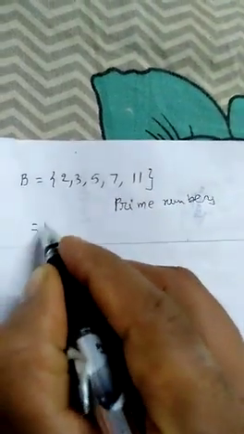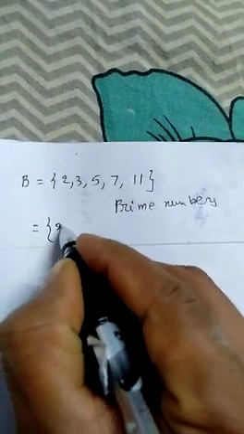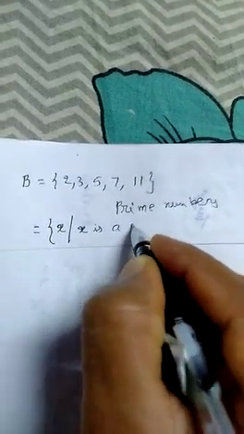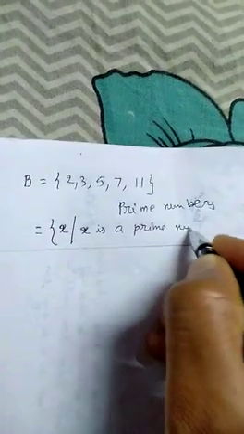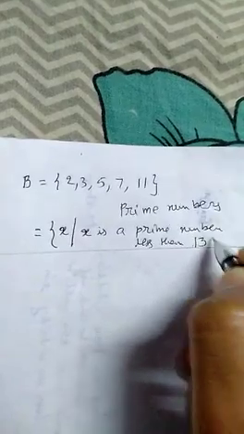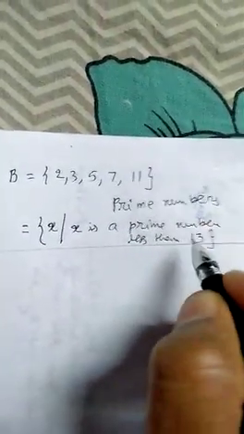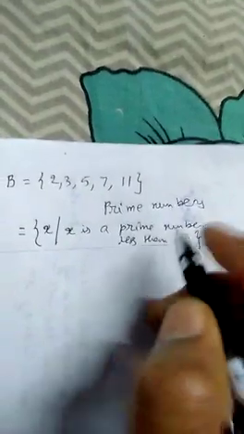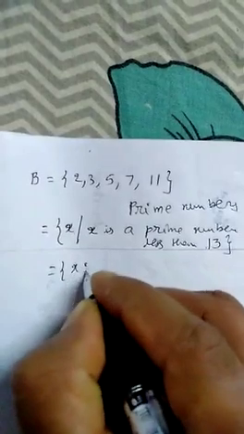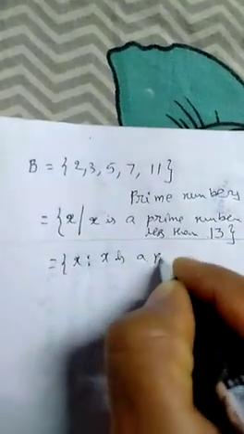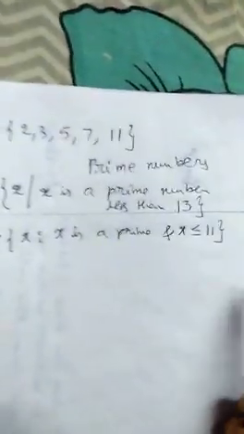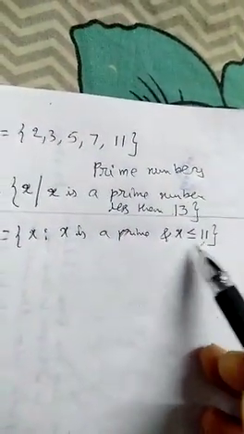So when you want to write a condition, you should write here set of all X such that X is a prime number less than 13, because below 13 means 11 also will come. If you write here less than 11, a problem will come. So you can also write like this: X such that X is prime and X less than or equal to 11. Values which are less than or equal to 11 can be considered.